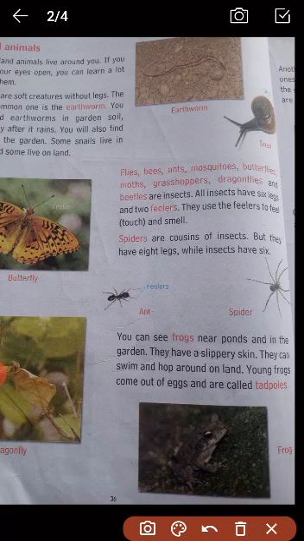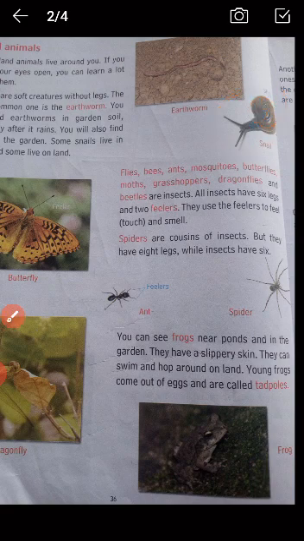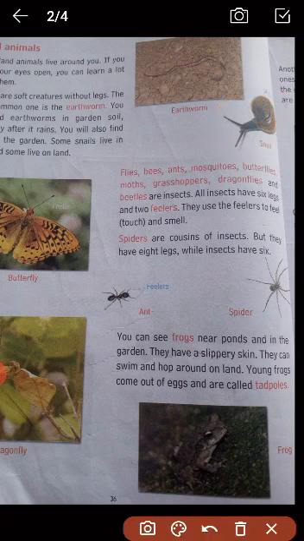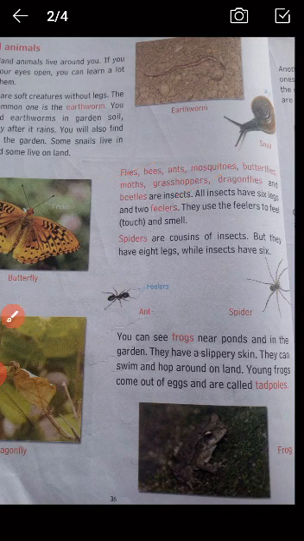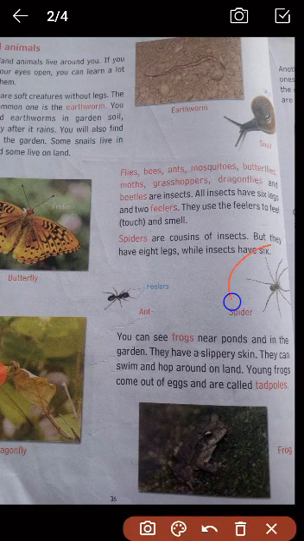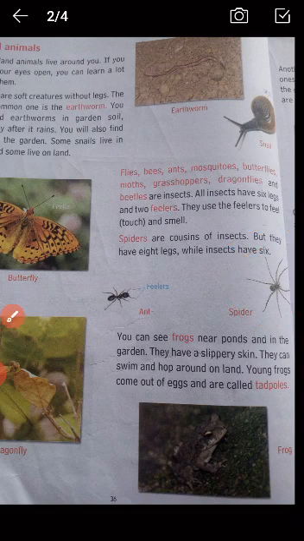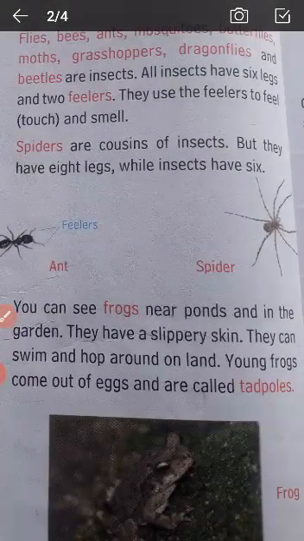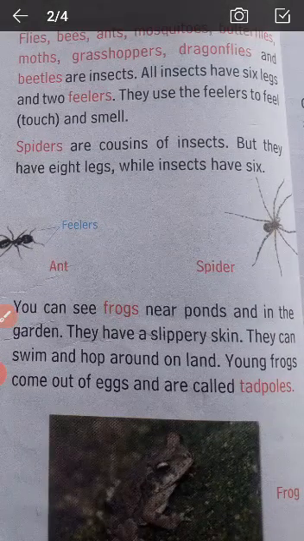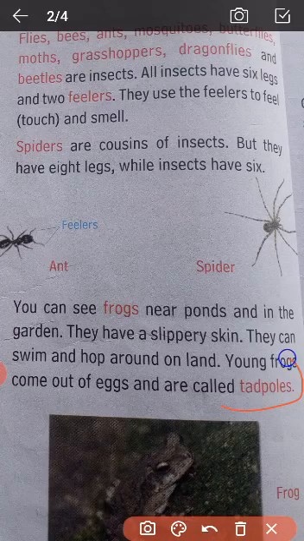Another land animal is the snail. This also you will see during the rainy season, and you are seeing a shell is present around the body. Now, next category of land animals are the flies, mosquitoes, butterflies, the insects. And all insects, one thing is common, they all are having 6 legs except spider. Spider में कितना legs होता है? 8 legs. All right. Now frogs, you see during the rainy season, and their skin is slippery, and the young one of a frog is known as a tadpole.